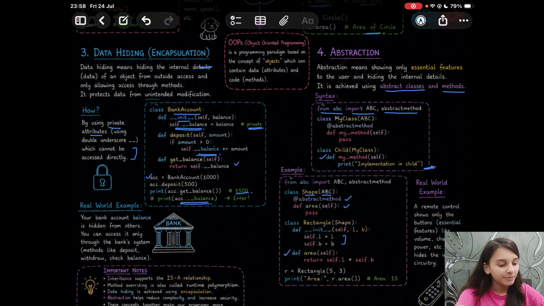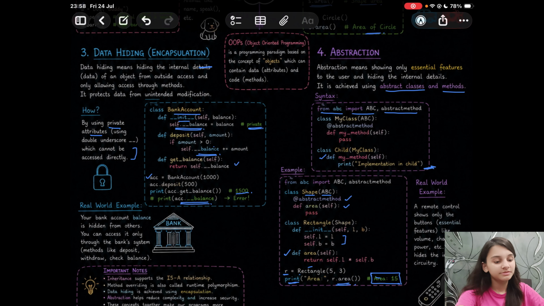Now we are defining the area method, which will return self.l times self.b. On creating the object r, class name and in brackets the arguments, and then on printing the area, which is r.area, we get the area of 50.